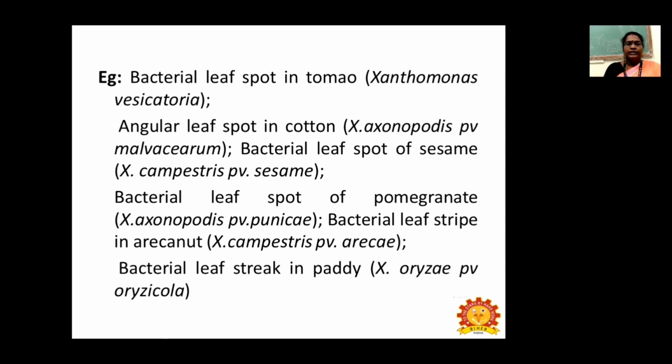These are some examples of bacterial leaf spots in different crops.